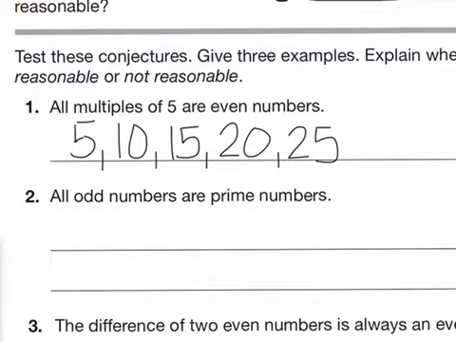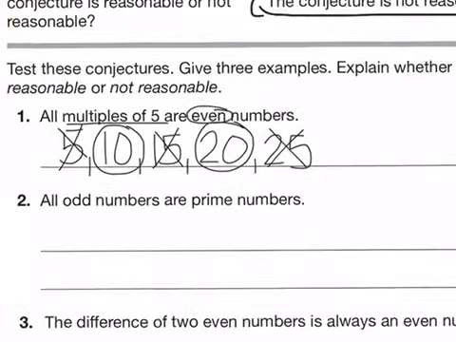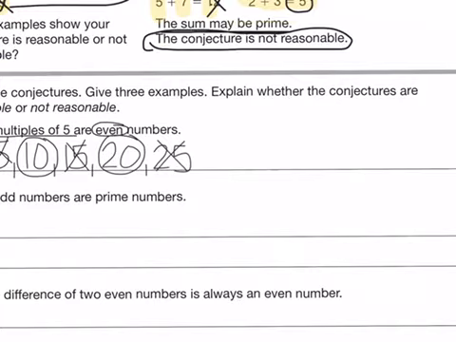Let's look and see, is our conjecture or generalization true? We have said that all multiples of 5 are even numbers. I see that 10 is an even number and 20 is an even number. However, 5, 15, and 25 are not even numbers. Therefore, we would say that this conjecture is not reasonable.